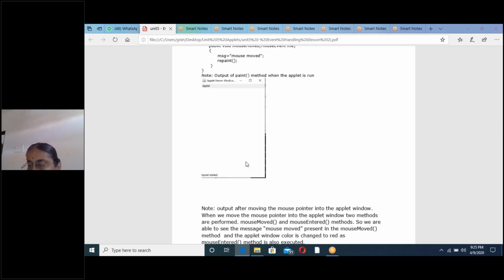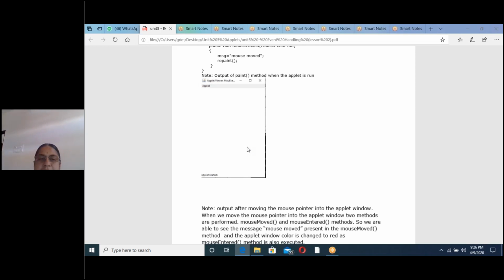Here the important point is that moved and entered should be done in parallel. First moved, then entered. Note down this. Moved first, second entered. That is one combination. Note down the combinations. Moved and entered, one combination. Next, pressed and dragged, one combination.